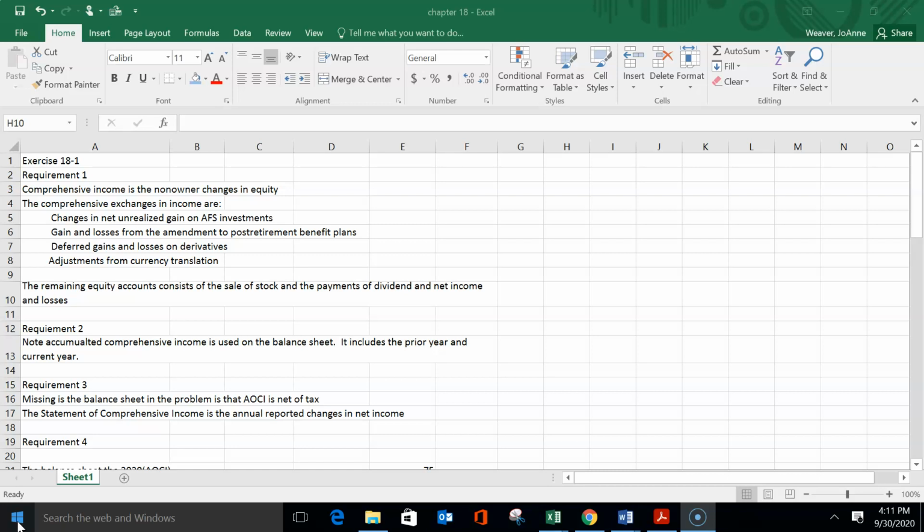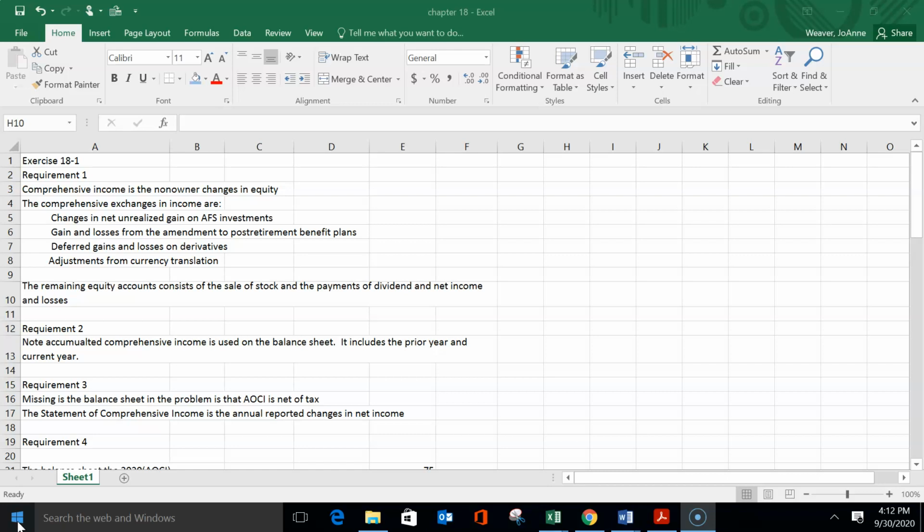So it is the accumulation. So in 2021, there's $107 million of accumulated other comprehensive income. That is not the transaction that just happened this year. This is the accumulation of comprehensive income adjustments. And we'll see how that ties out.